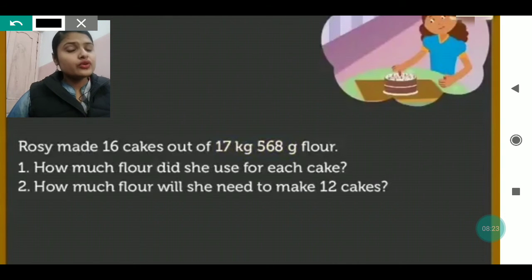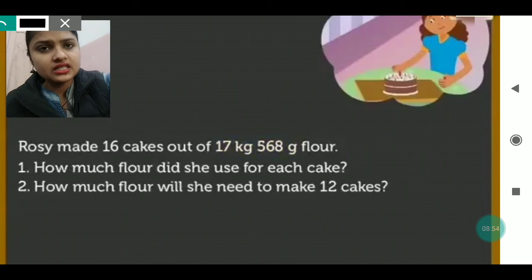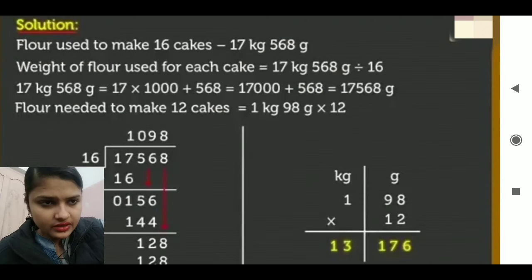For that, what you will do? You will divide. After that, in the next, it is written how much flour will she need to make 12 cakes. How much she will need to make 12 such cakes. For 16 it is written, one you will calculate. Then if we know the value of one cake, means how much weight of flour she is using for one cake, we can easily find the flour which she will use for all the rest of the cakes. So for this, just see what is written.